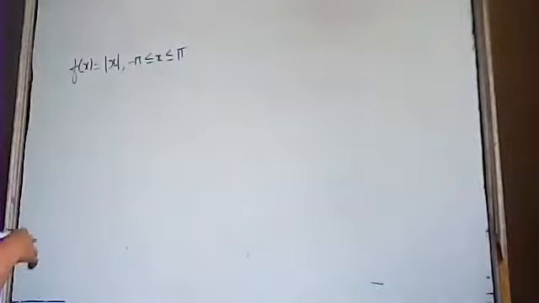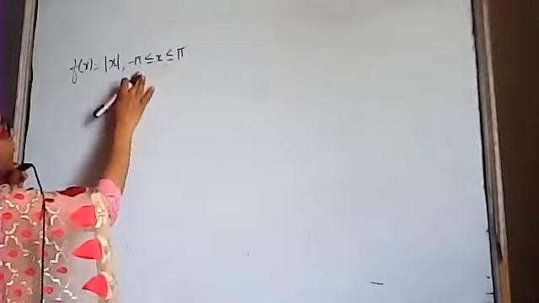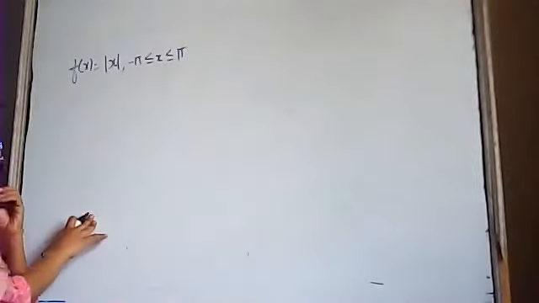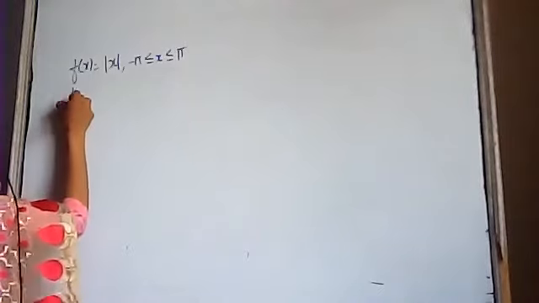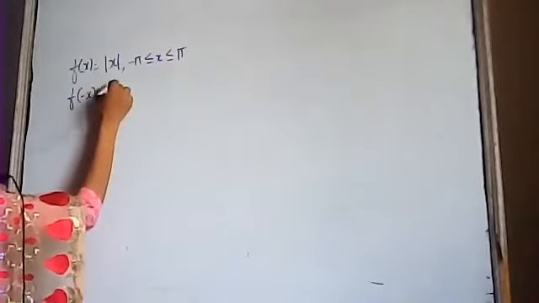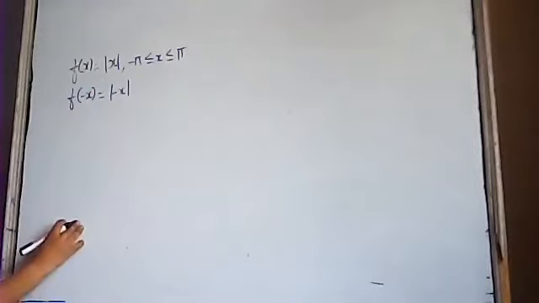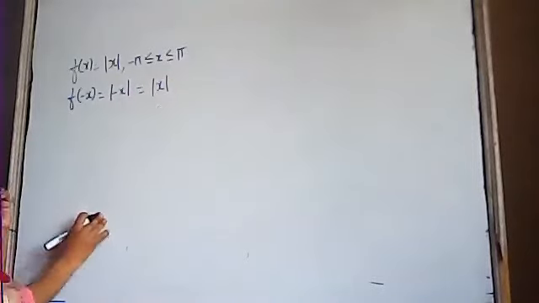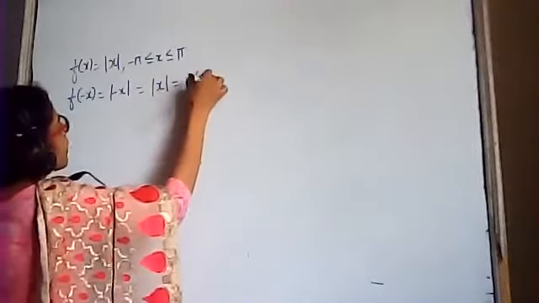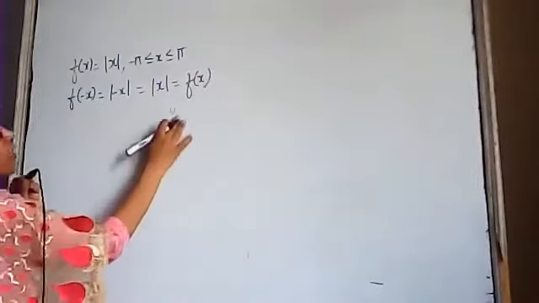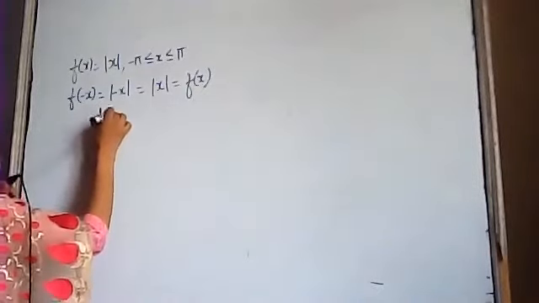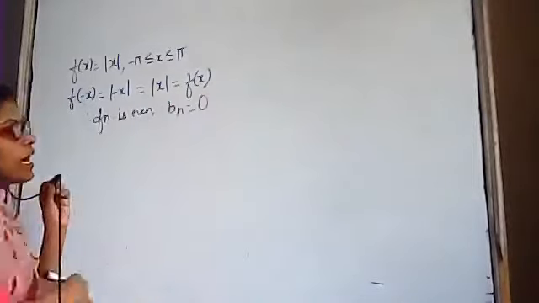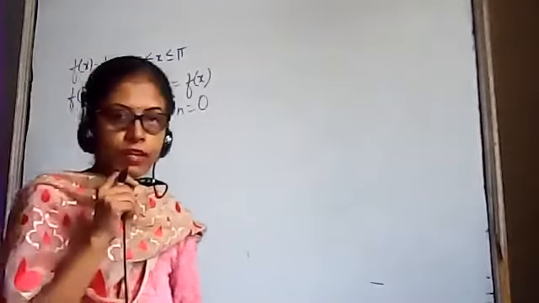Again, we have the limits from minus pi to pi. If we have the limits from minus pi to pi, we have to check the function for even and odd. First of all, replace x with minus x. It will become |-x|. And you know, |-x| is again equal to |x|, the minus sign is absorbed, which is again equal to f(x). So f(-x) is again equal to f(x). Therefore, the function is even. And if the function is even, we have the value of bn as 0.